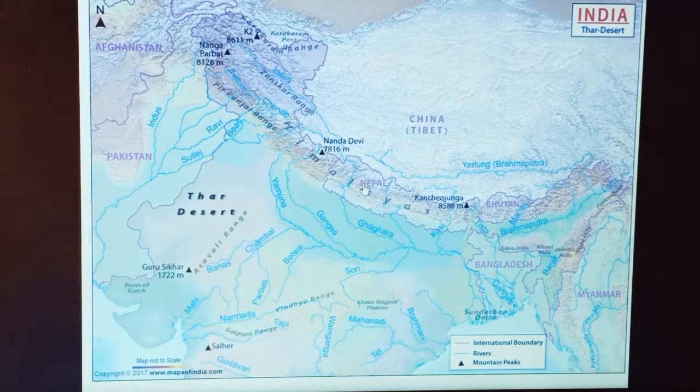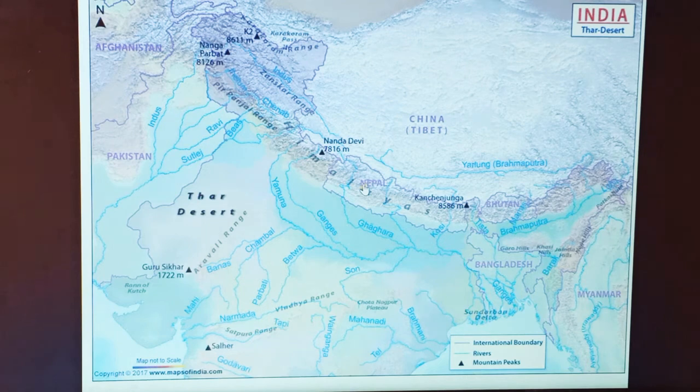Students, towards the west of the northern plains lies a vast area covered with a thick layer of loose sand. This region is called the Western Desert or the Great Indian Desert or the Thar Desert. It is in Rajasthan state. As you can see in this map, this region is surrounded by the Satluj River in the northeast, the Aravalli Range in the east, the Indus River in the west, and Rann of Kutch in the south.